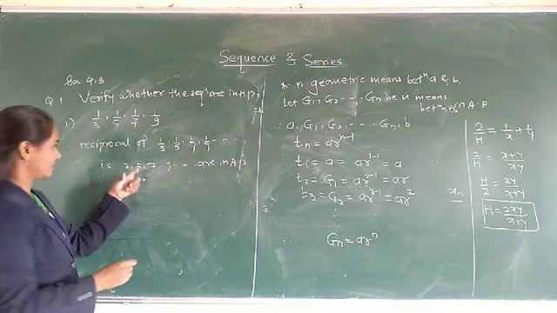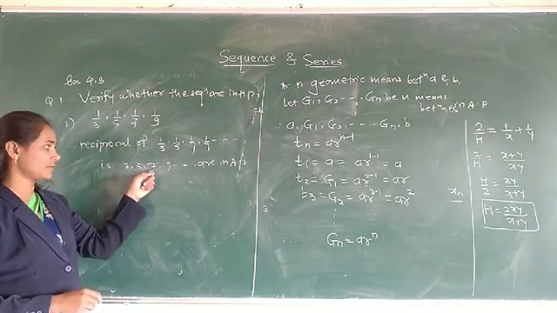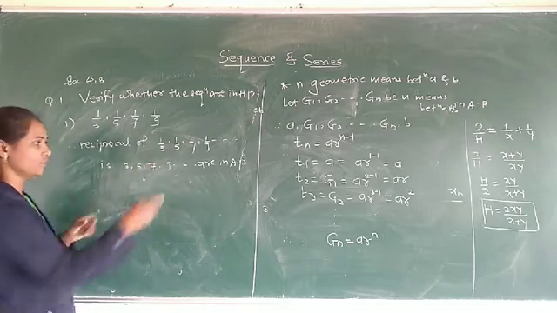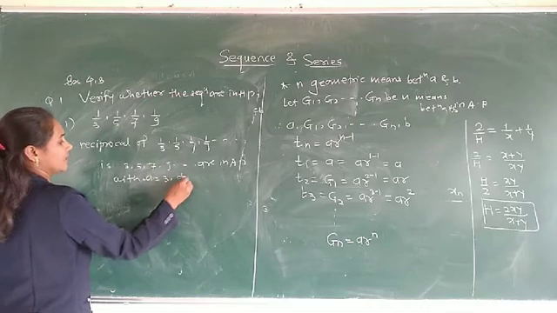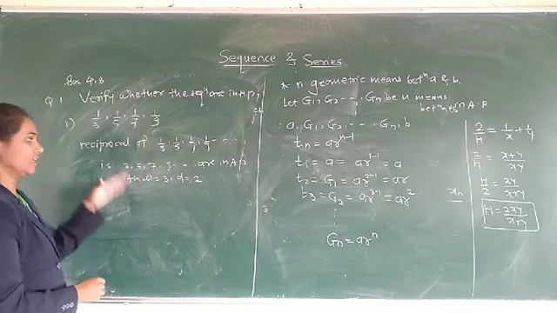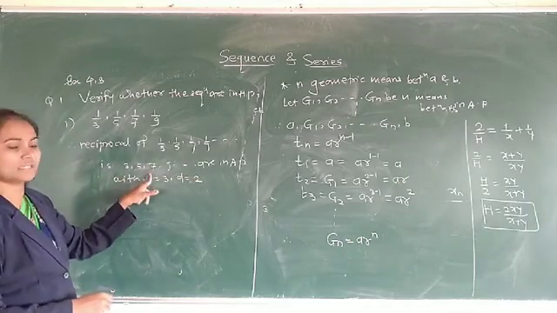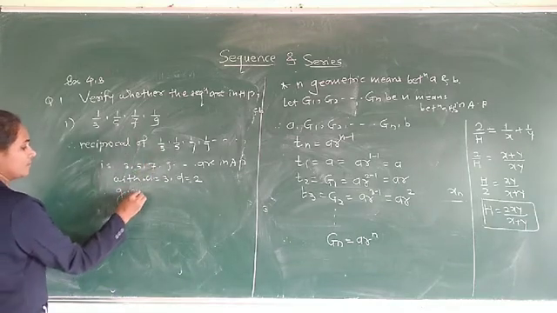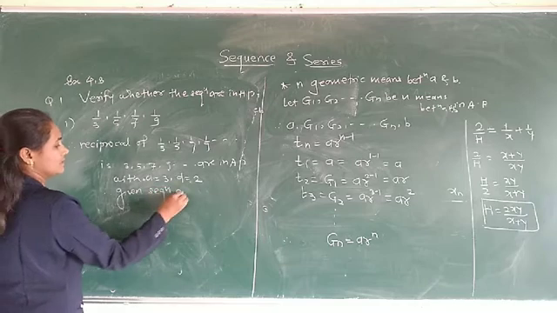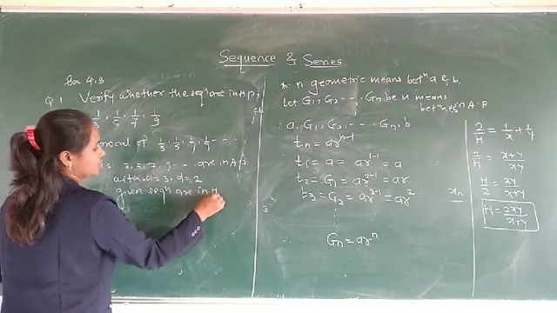Check whether it is in AP: 5 minus 3 is 2, 7 minus 5 is 2, 9 minus 7 is 2. They are in AP with A equal to 3 and D equal to 2. Since the reciprocal of this sequence is in AP, therefore the given sequence is in HP.